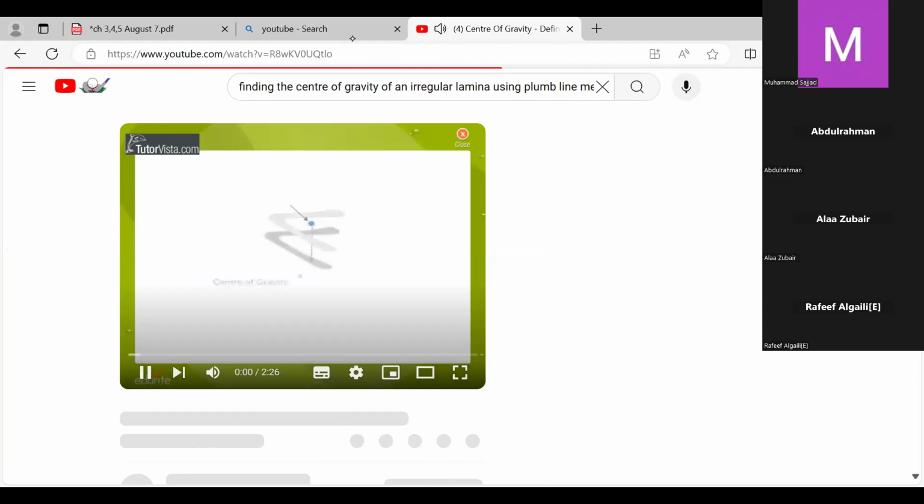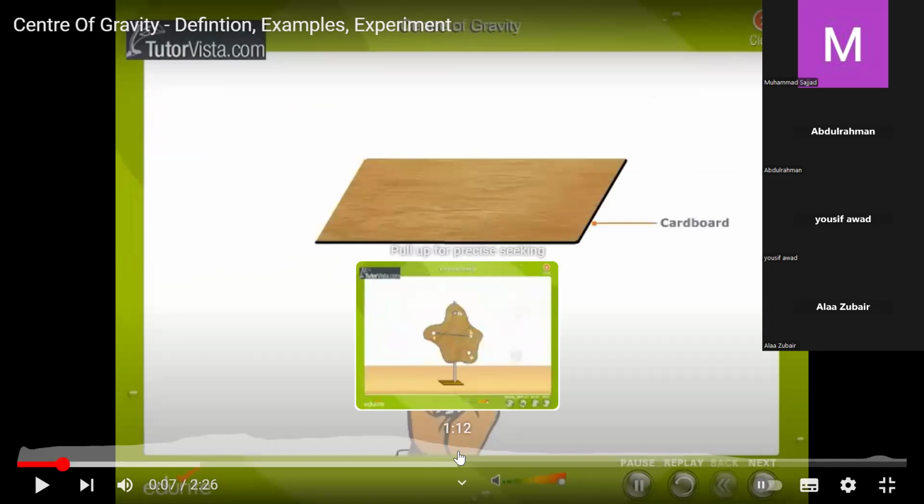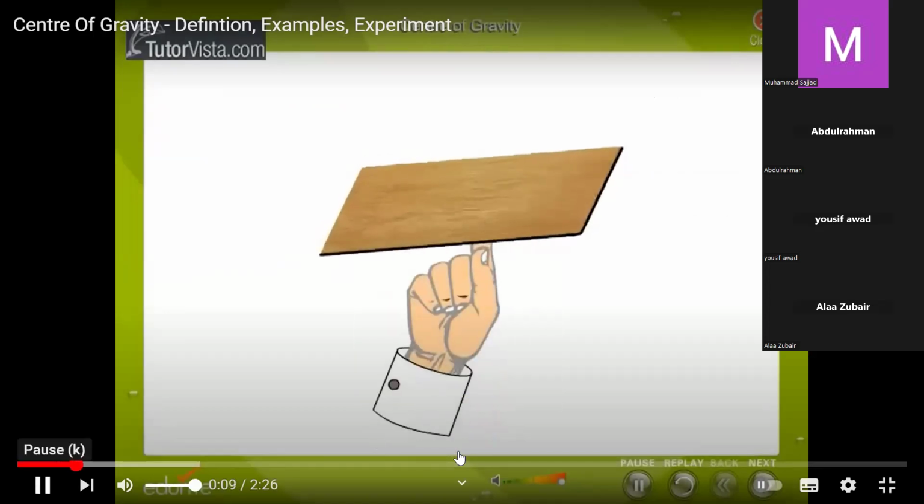Center of gravity. Okay, my dear friends, can you see the video, please? Is this screen shared with you? Yes, it is shared. And can you hear it also? Is the voice clear to you or not? Yes. Yes.